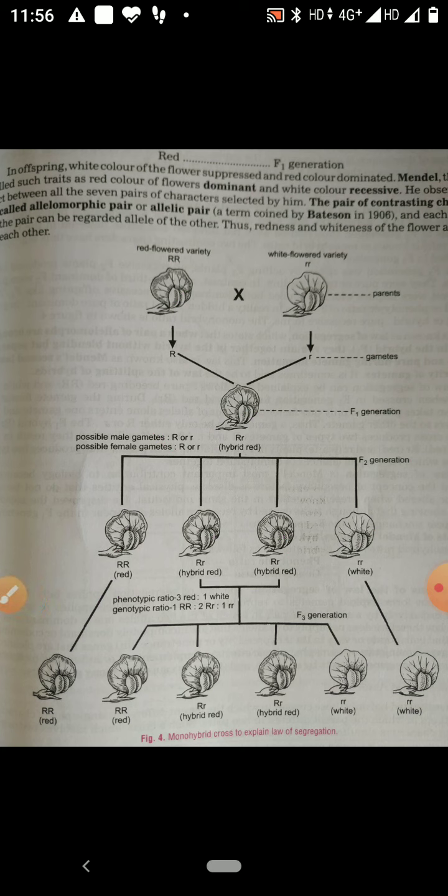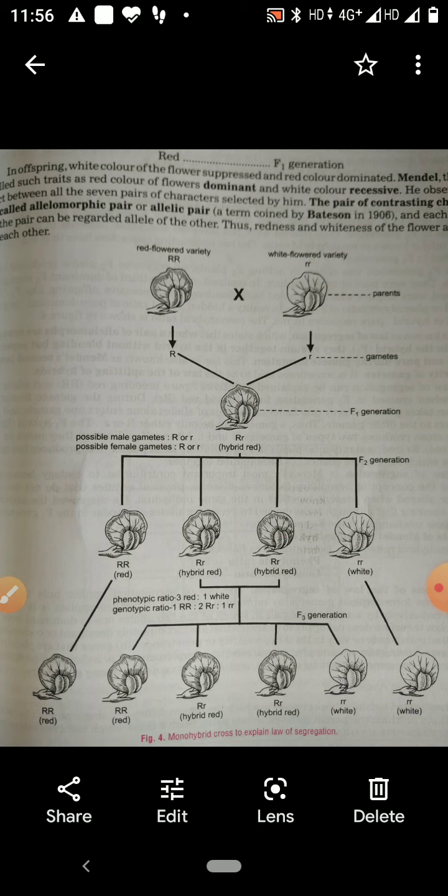From this, Gregor John Mendel gave 3 laws. First is the law of dominance, second is the law of segregation, and third is the law of independent assortment. So what is the law of dominance?